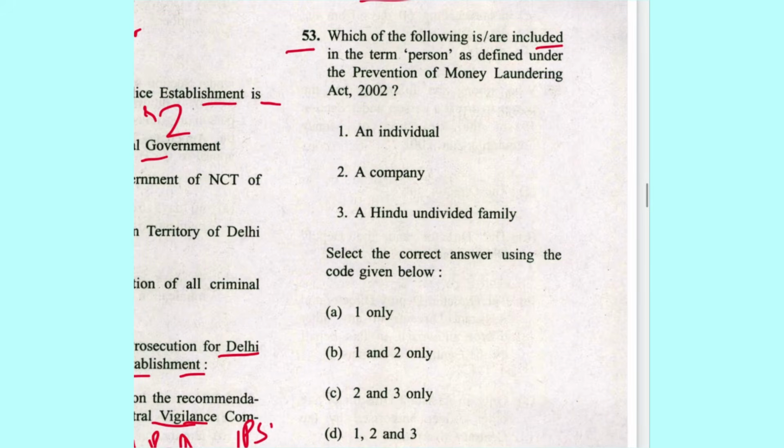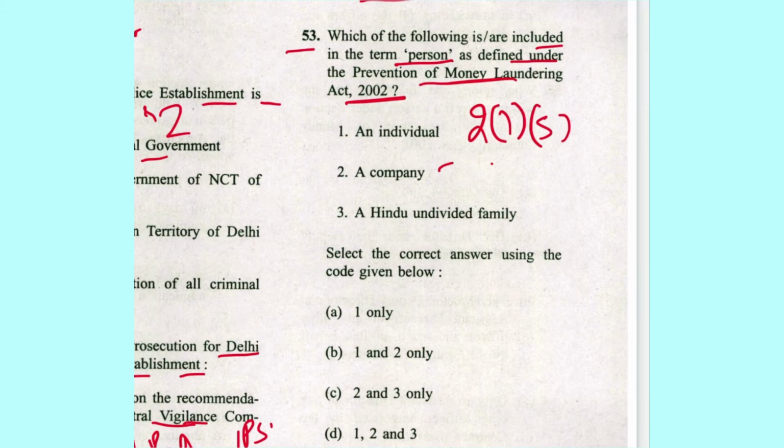Next 53. Which of the following are included in the term person as defined in Prevention of Money Laundering Act? Definition of person is mentioned in section 2(1)(s) of Prevention of Money Laundering Act. An individual, company, HUF, all are there. So 1, 2, 3, D is the answer.